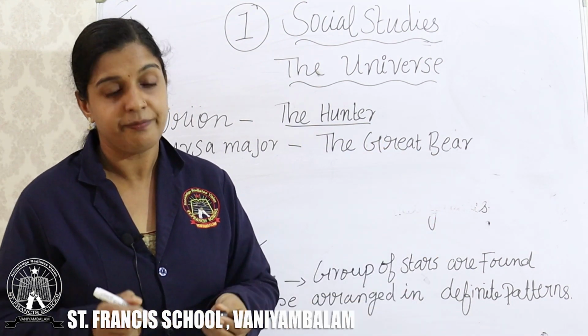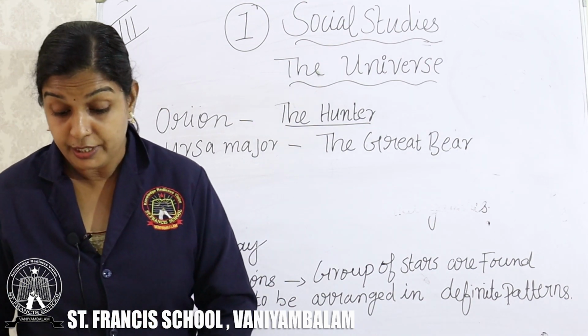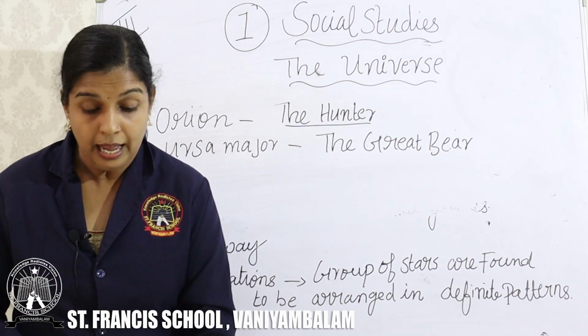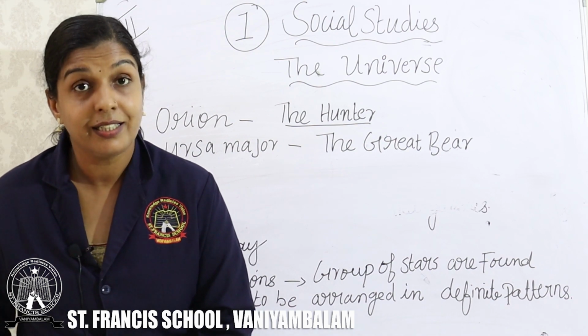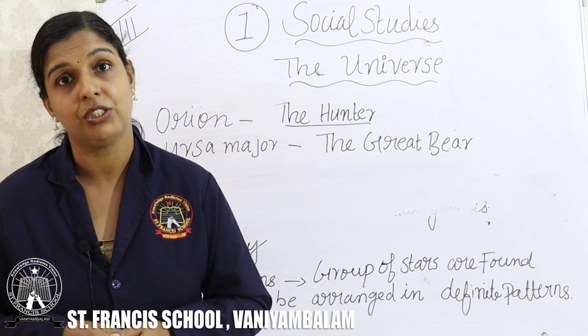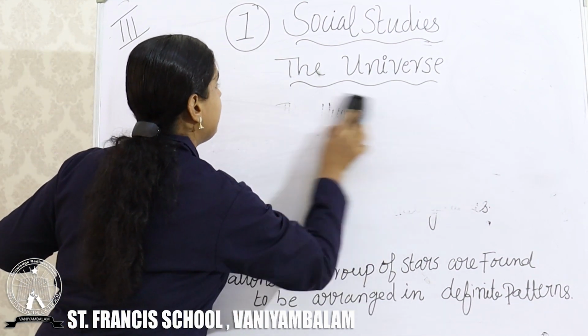Is it clear for you, children? And now, open your textbook and read it thoroughly. I hope it's clear for you about the moon, the asteroids, the comets, isn't it? The galaxies include what? The constellations. And one more thing I want to tell you, it is easy for you to understand like this.